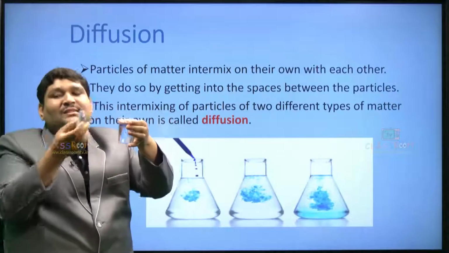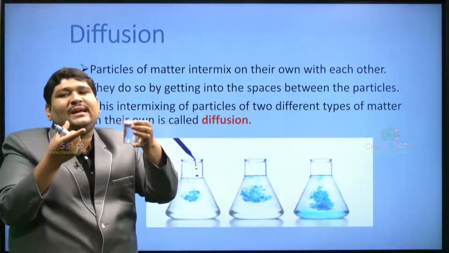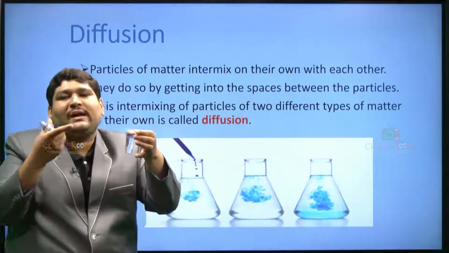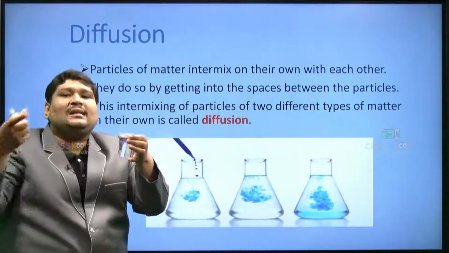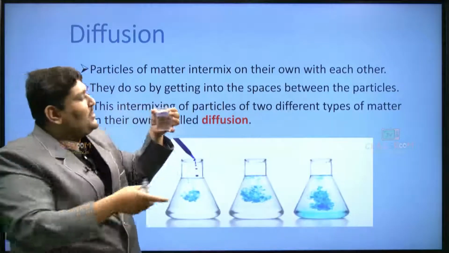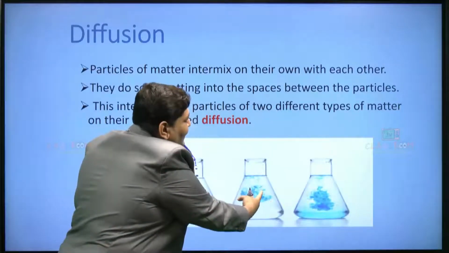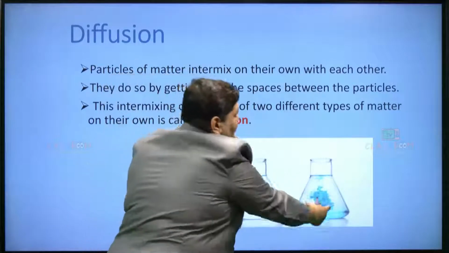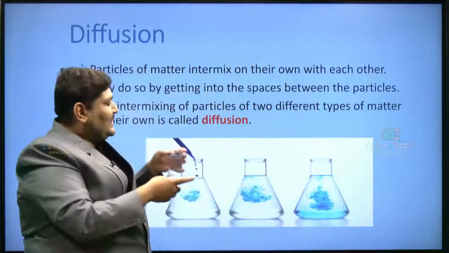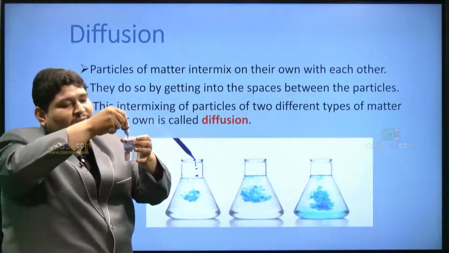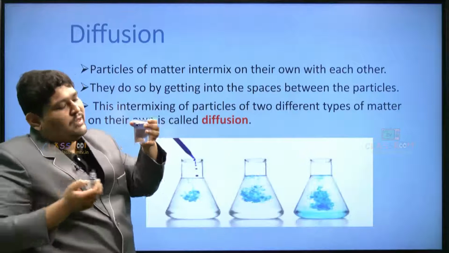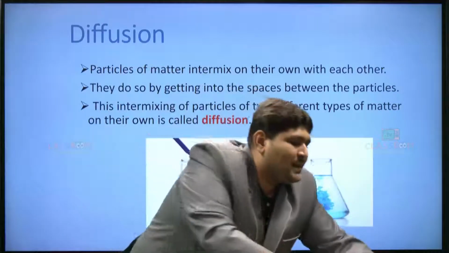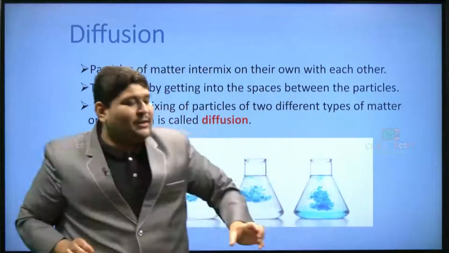The word intermixing is nothing but the liquid solution of one form of matter getting mixed with another form of matter, wherein you can see the overall content of that matter getting distributed and spreading. Suppose when I start moving, you can see the solution starts turning into that particular solution which we have used.